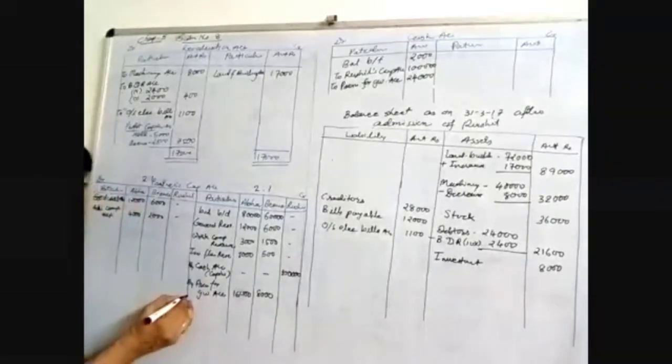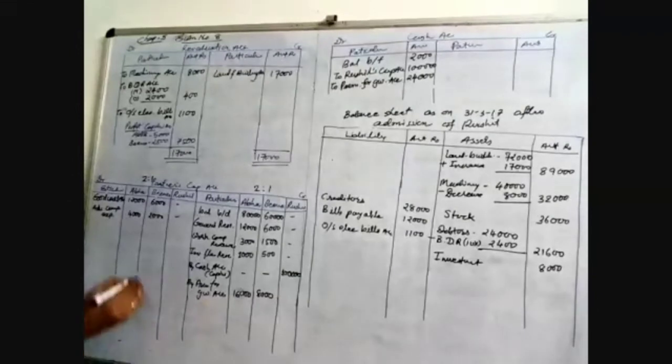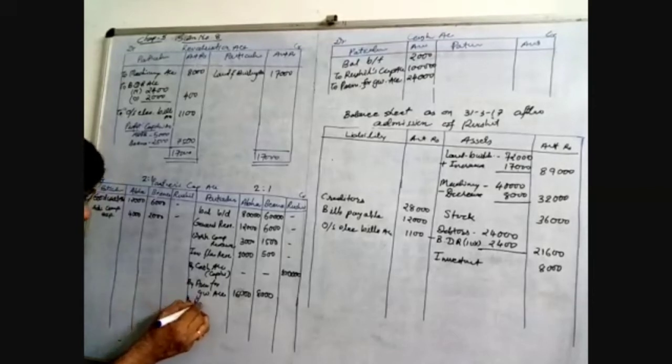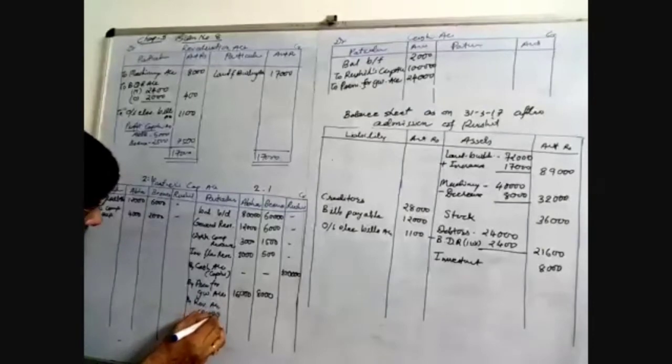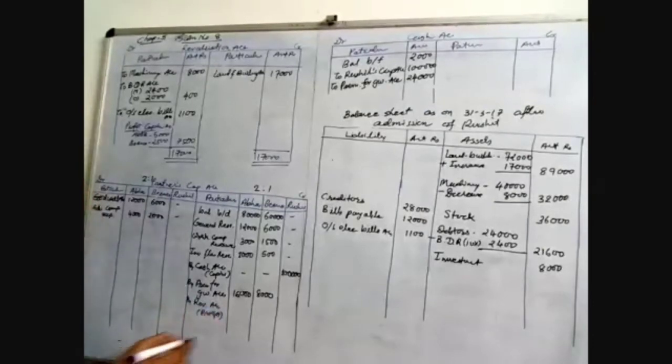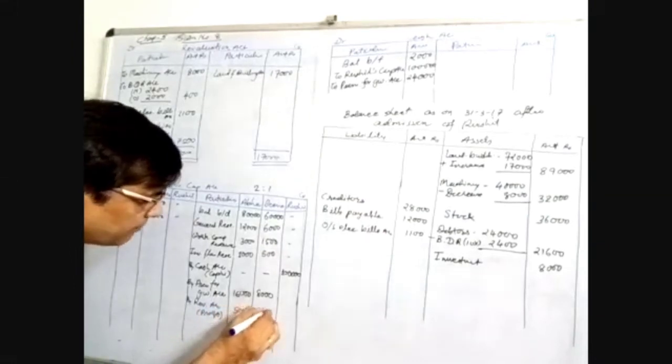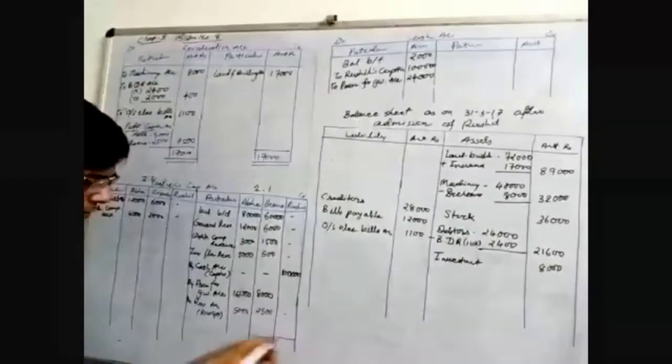Now in the capital account credit side we first transfer the profit, that is from the revaluation account. We write it down as profit. The entries are 5,000 and 2,500. Now make it total.